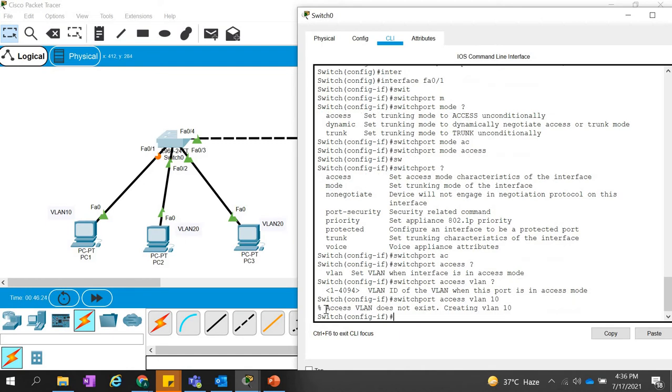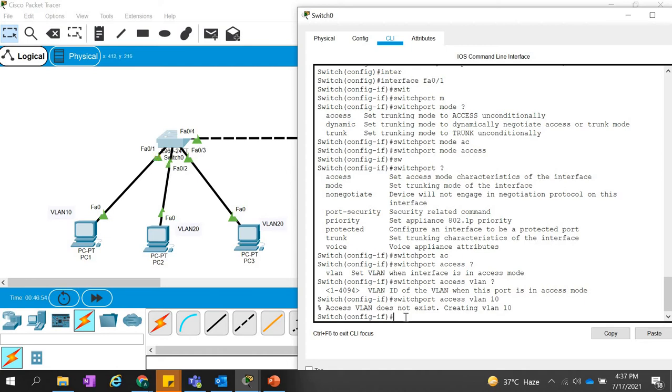It gives the message that access VLAN does not exist, meaning the VLAN 10 we have given does not exist. So what it does, our system created this VLAN 10 automatically, and our port went to that VLAN 10. That's why it is right now in orange color. It's negotiating, and after some time it will come to green color.